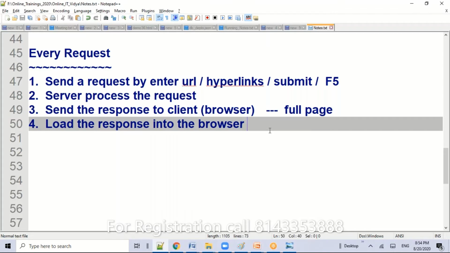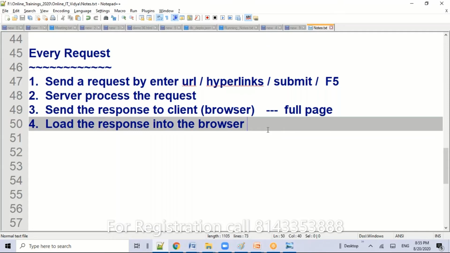Full page loading approach, every time, every refresh, every hyperlink, the entire page will be reloaded. Observe carefully. In the cricket score example, every few seconds we just want the updated score. We don't want the entire page. Even though you display the entire page, no one will focus on that. Our target is the number of runs and overs.